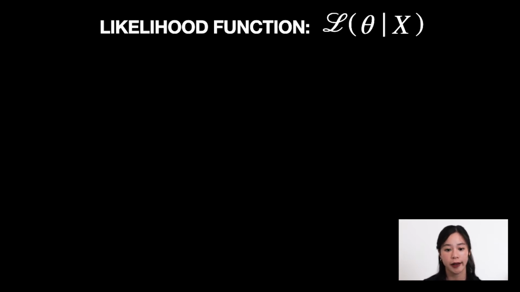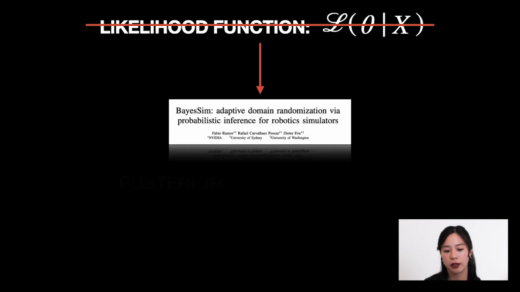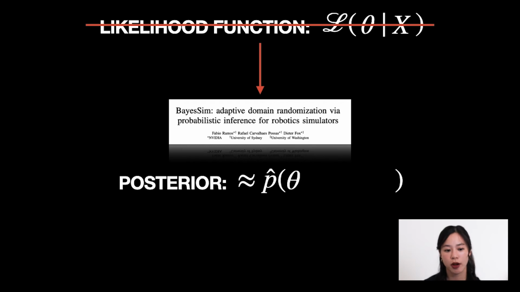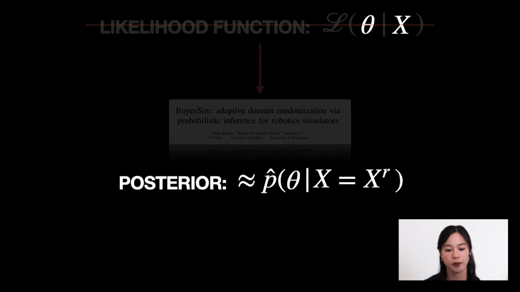Given that we've defined our parameters theta, which we would like to learn, and our observation features x, which we will observe from real data, it would be valuable if we could find the posterior distribution of theta given x using a likelihood function L. However, because this likelihood function is defined implicitly by the simulator, it's difficult to evaluate, so we choose to use a likelihood-free inference approach, called BayesSim, to approximate the posterior of parameters given real observations.